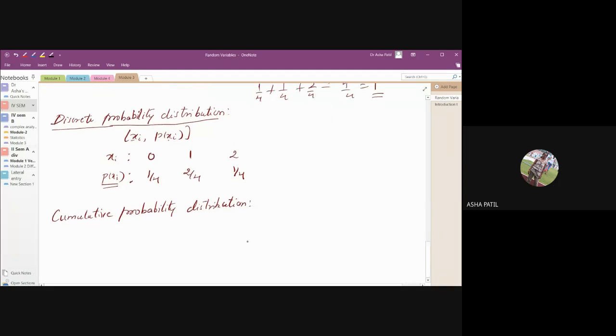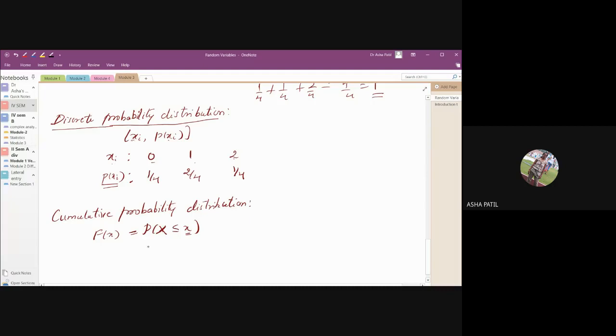You have studied all these in statistics. So cumulative distribution means the distribution function F of x. The distribution function, capital F of x, usually it is denoted by, defined by the probability that capital X is less than or equal to small x. Small x stands for the different values that X will take.